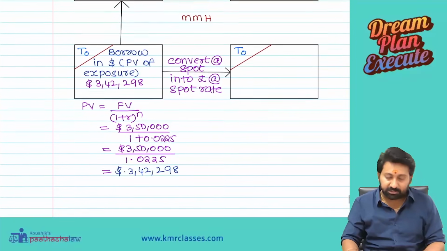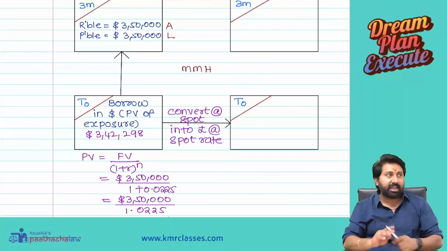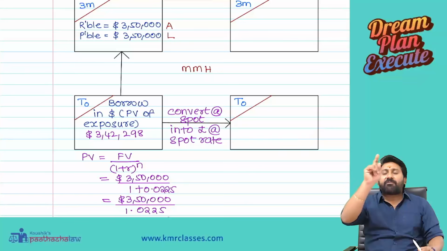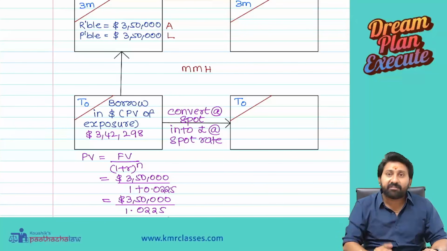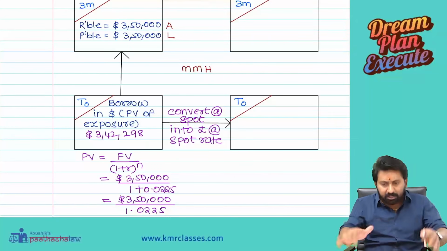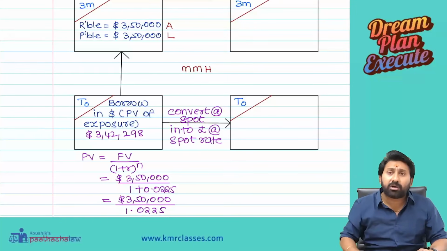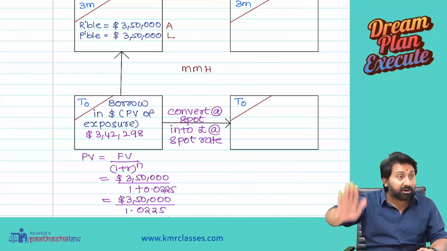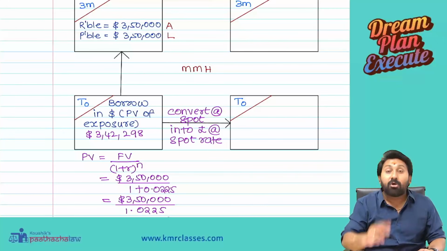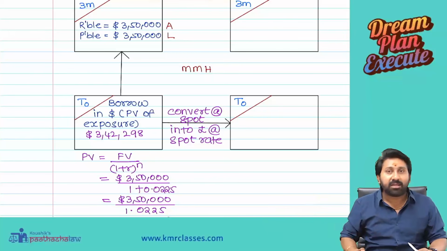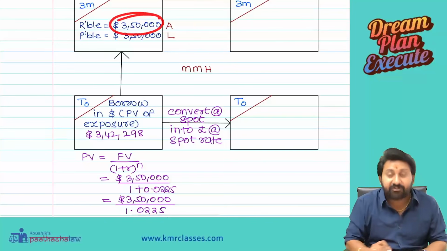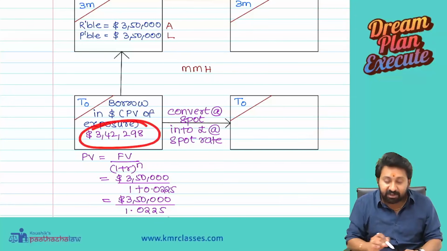Working we will do below the box. Let us summarize everything again. I have a receivable of 3,50,000 after 3 months, which is a forex risk exposure, uncertainty in pound to dollar value. When uncertainty will not be there, if something happens today, uncertainty will not be there. Therefore, do it today only. I can't do it today, I already sold, I will receive. Not that. Create a new contract where you will borrow the present value of your exposure today. You will have dollars. Immediately convert them into pounds today itself. Though your invoice value of 3,50,000 doesn't come to you, at least about 90% of the value you have received.